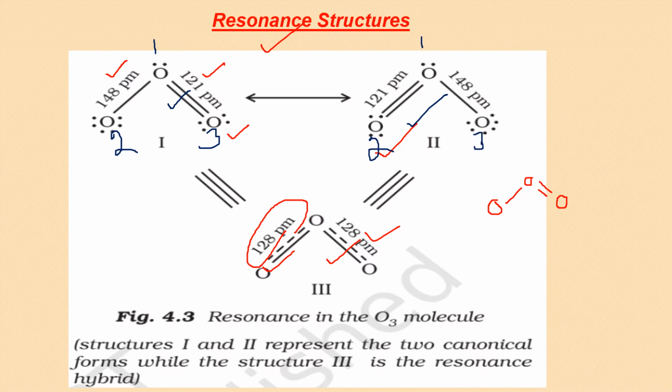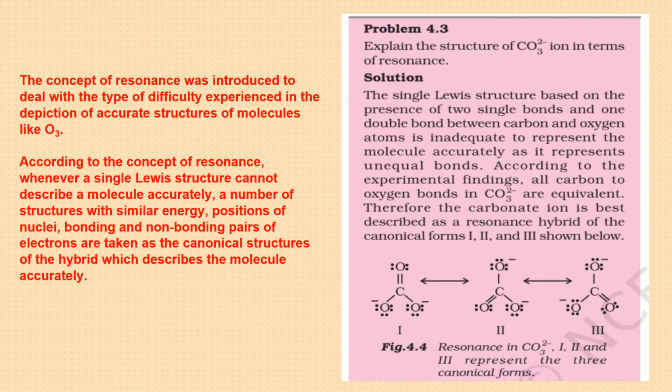So this electron density which is there, it keeps on shifting. Double bond can shift from here to here and vice versa. That's why you have a double-headed arrow. This shows that these two forms are interconvertible. So these are called resonance structures or resonating structures.